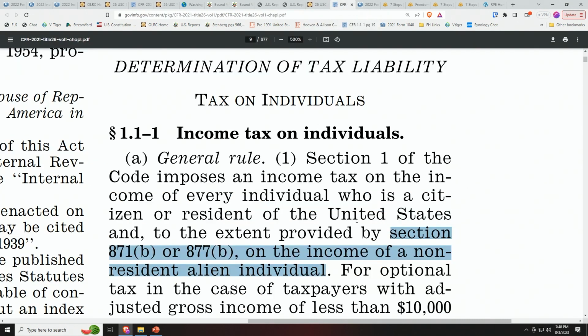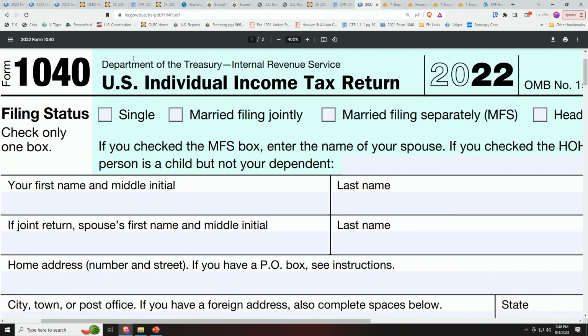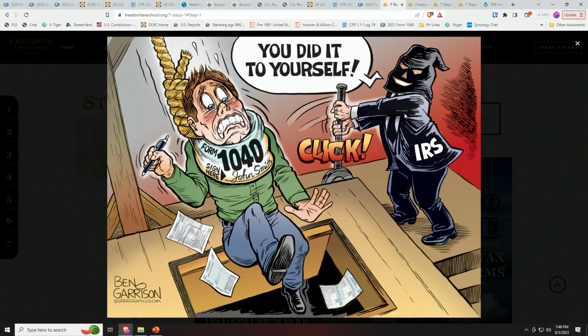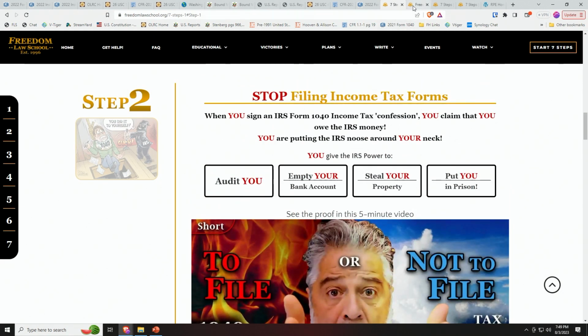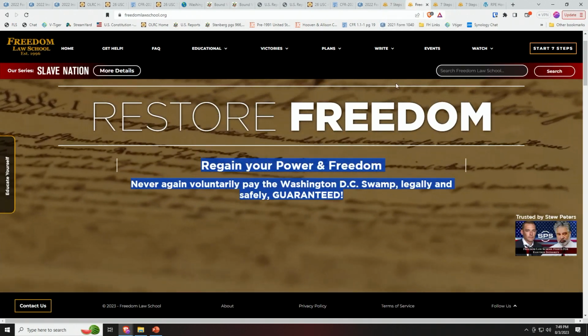So the citizen or resident of the United States is a citizen or resident of D.C. that must pay a tax. That's the individual. So this U.S. individual is a Washington, D.C. individual who must file this income tax return, not the rest of us in the 50 states. Folks, the truth is there. Do not put a rope around your own neck. Do not hang yourself, folks. You don't want to do that, okay? You need to be free. You've got to stop filing 1040 tax forms unless you're one of those people required to file income tax, and 98% of you are not citizens or residents of D.C.